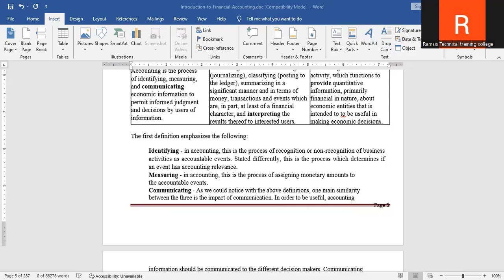So for the employees, it is all about job security and bonus, whether they are going to get a bonus based on the profit that is earned, the bonus potential. And for the suppliers or creditors, it is to see whether you have the ability to pay the debts. For the customers, it is all about the liability of the business, that is, the long-term supplier. And for the government, it is all about economic data, taxation and regulations. And that's why it is very important.